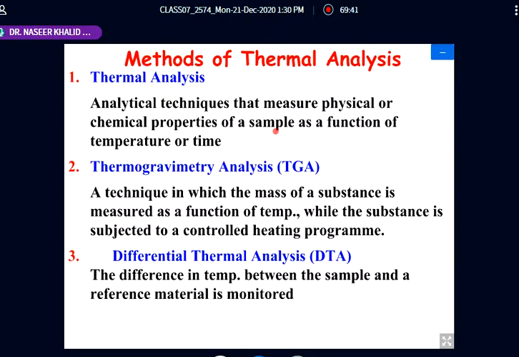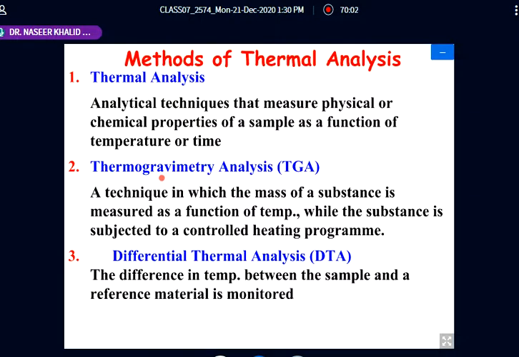This is the general definition of thermal analysis. Now, there are other branches of this thermal analysis.